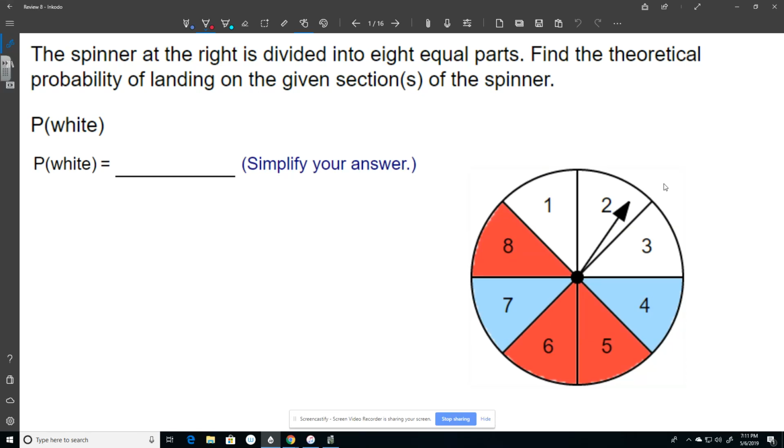All right, guys, we're going to go over the review for test number 8, which is mostly probability. There is a little bit of counting problems in here, but I think 12 or 13 of the problems revolve around probability, at least somewhere near there. So number 1 on the review, try these on your own first.